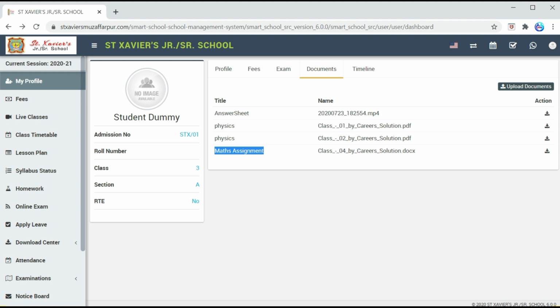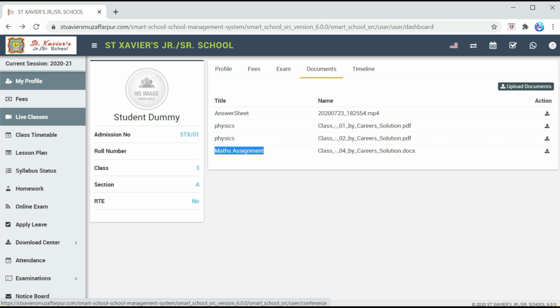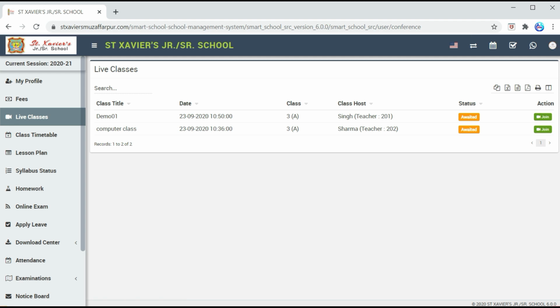Okay, now we will go to the live classes session. Before starting the live classes, you have to ensure that a Zoom application is installed on your laptop, tablet or mobile. Wherever you are using this portal, you have to ensure before conducting or attending the live classes that you install Zoom first, because our portal has been integrated with Zoom, so it will work with that application only.